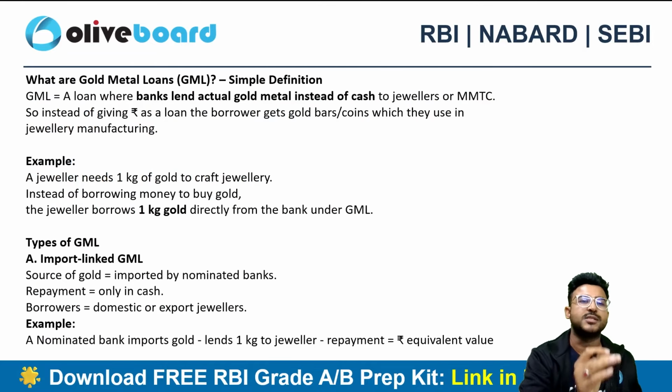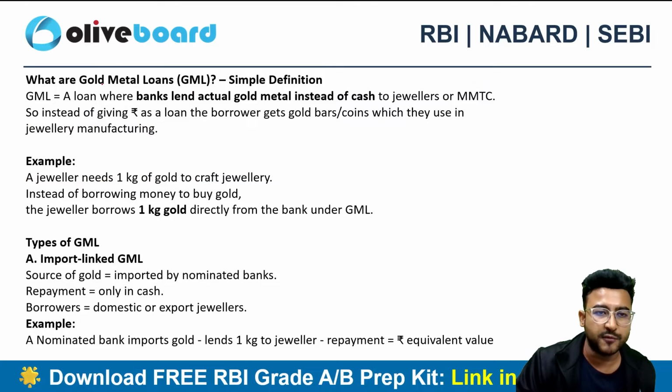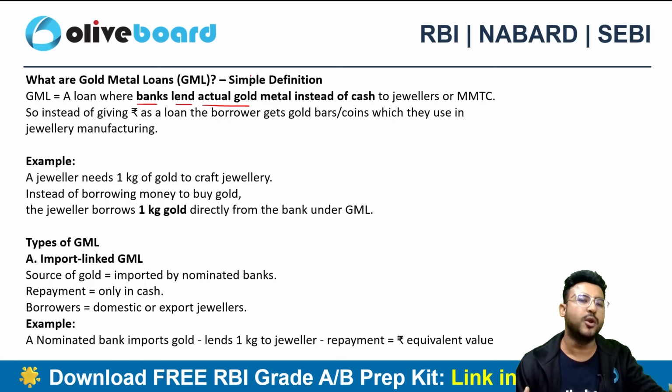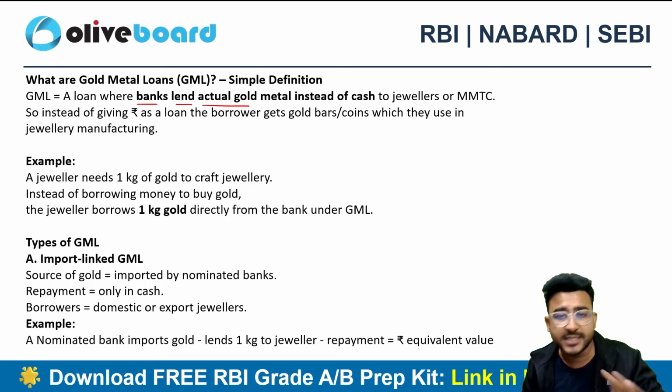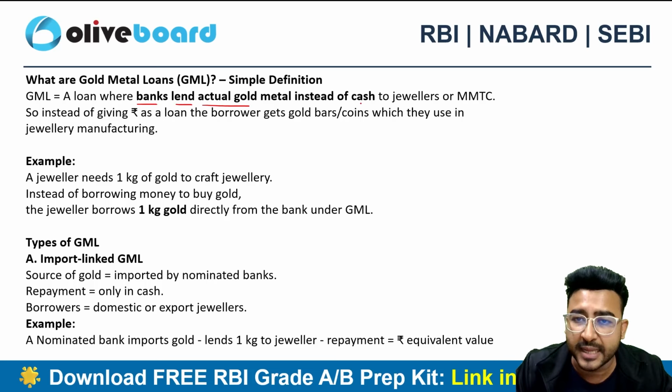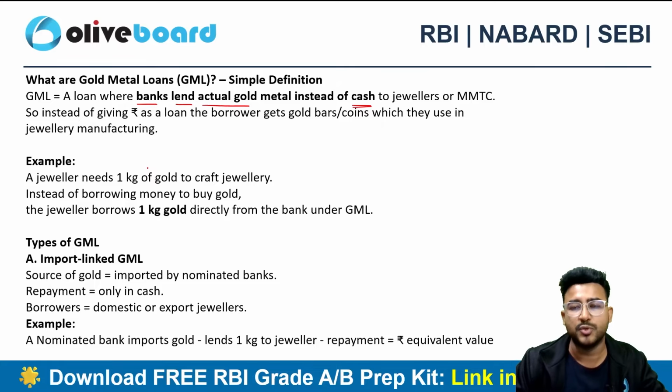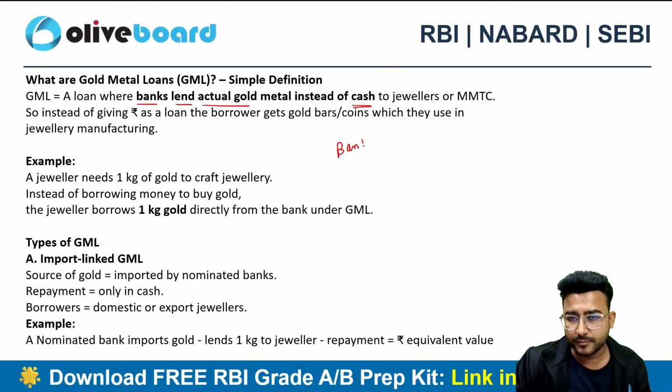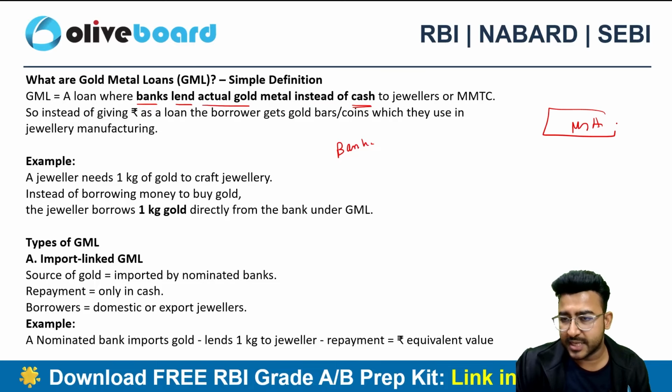The very first thing is gold metal loan. What is the meaning of gold metal loan? The bank is actually lending the actual gold. If I am a bank, I am not giving loans in cash, but I am actually giving physical gold metal to a jeweler, right? Let's suppose Mr. A is in the business of jewelry making.